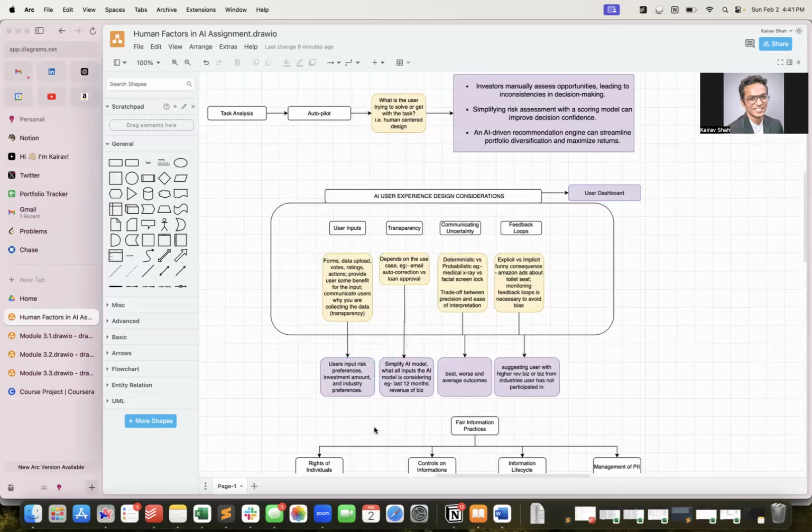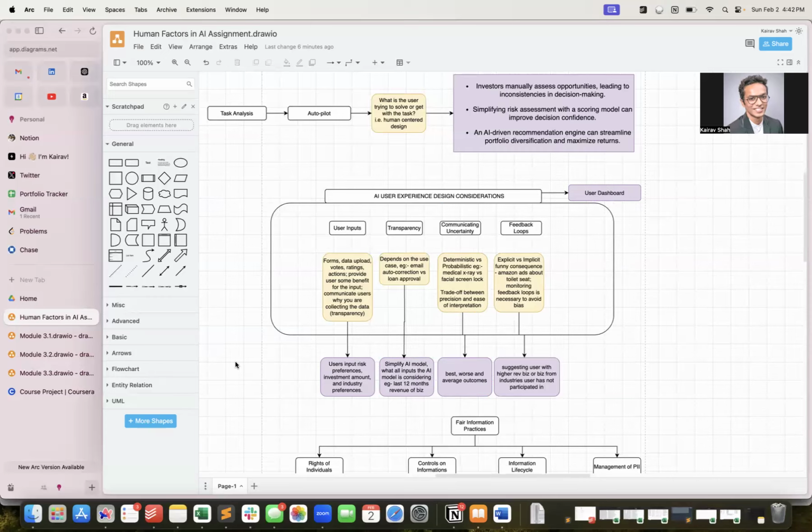From the transparency side, it is important that we provide some kind of a confidence interval to the user. So basically simplifying the AI model, providing a confidence interval to the user based on each of these suggestions. We can also show what attributes go into the model, for example the sales made by the business, which are the top selling SKUs, what is the 12 months revenue of the business and all that. For communicating uncertainty, we can provide, as I said, a confidence interval.